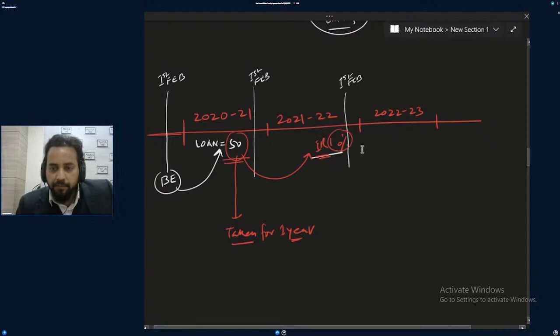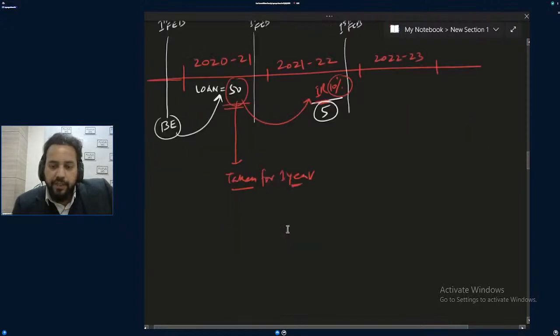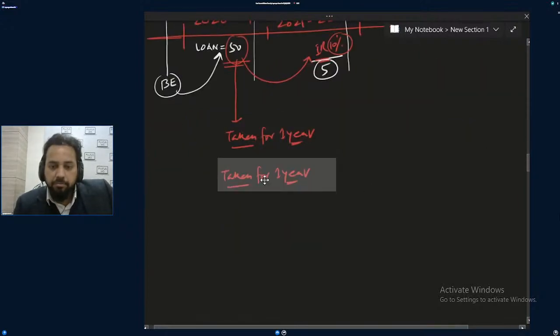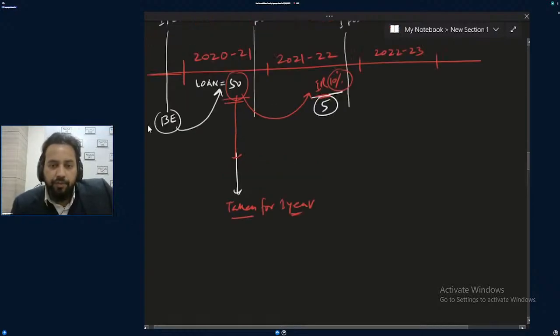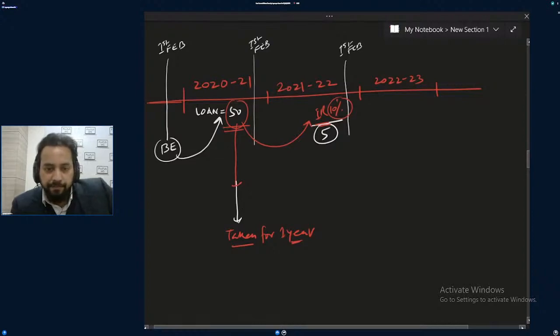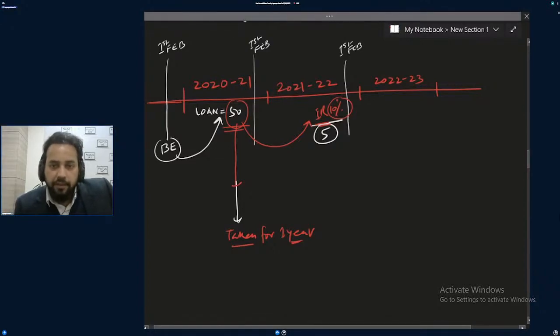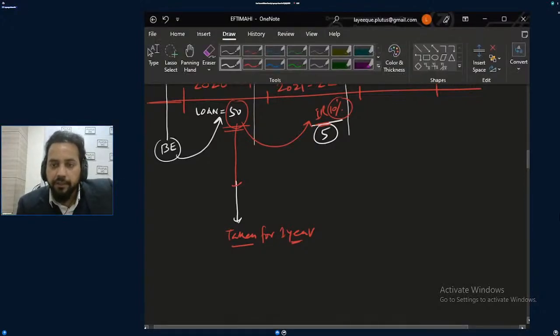Interest is say 10%. Five, yes, 5. So 5 will be here. And the loan was taken for 1 year. Here the government will be, and supposedly the loan is taken by any private party or the market.